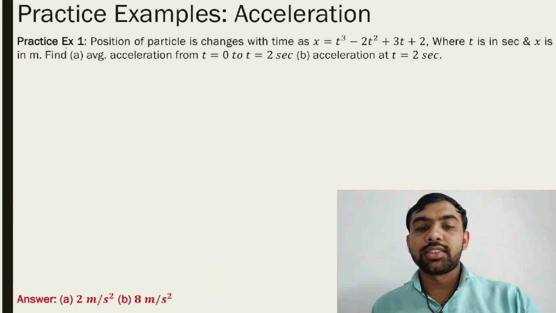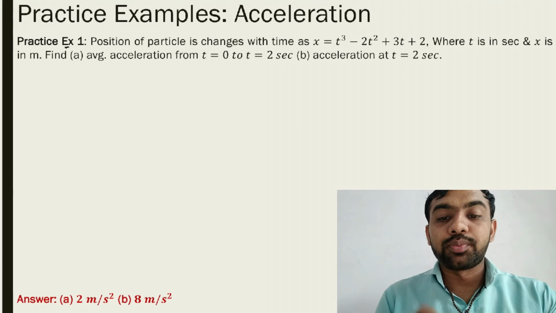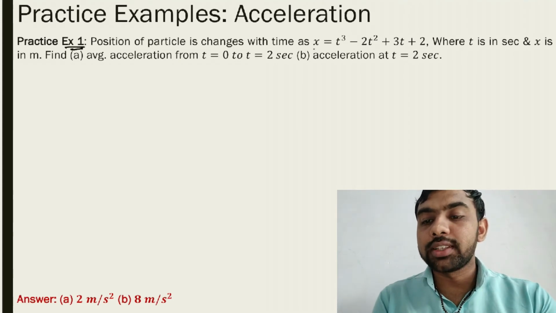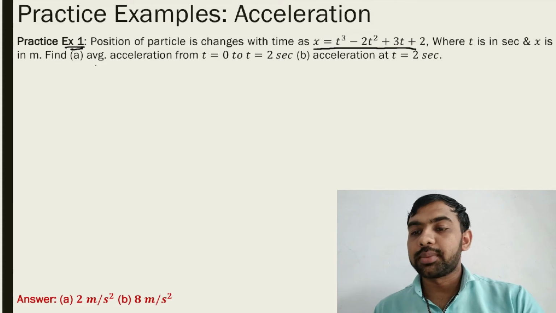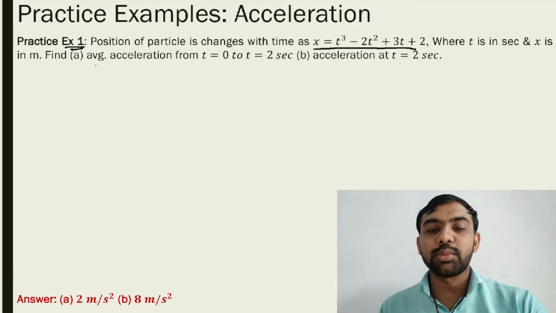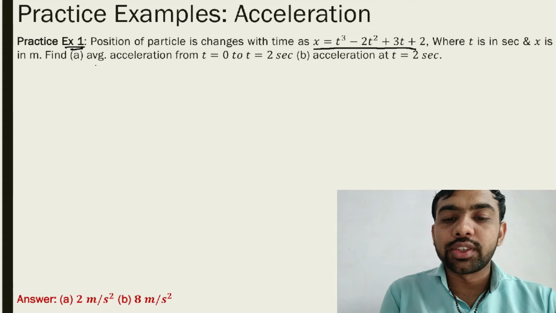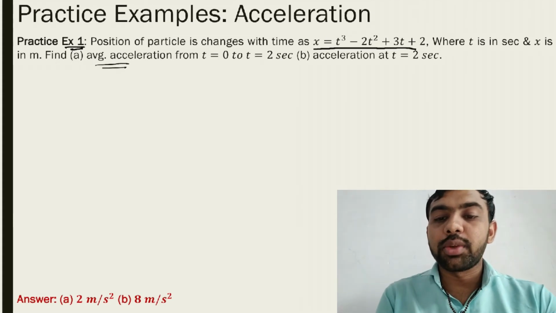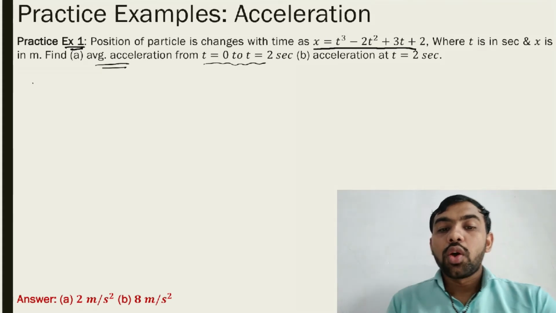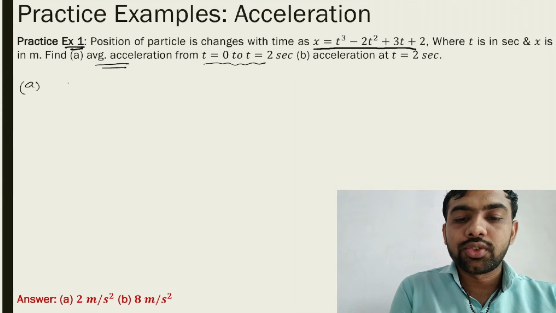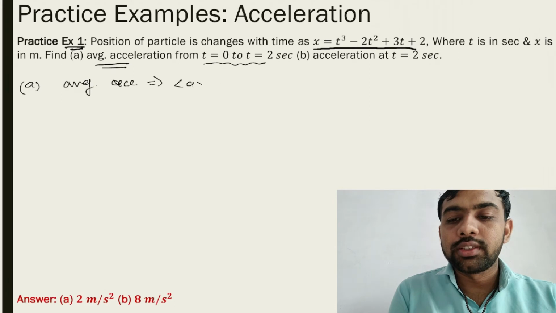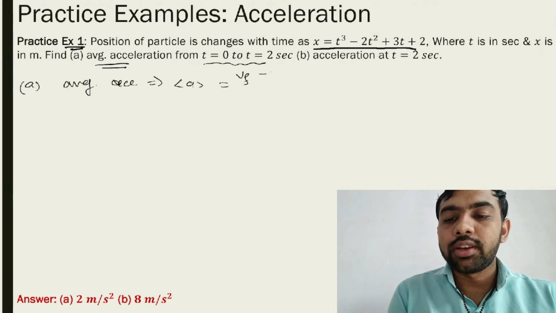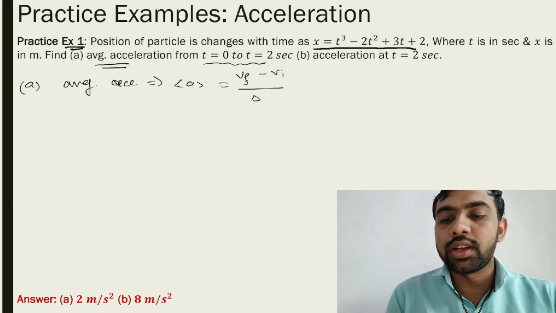Okay, let's see some examples. We solve some examples based on acceleration. That is practice example 1. If the position of a particle is given as x equals t cube minus 2t square plus 3t plus 2, where t is in seconds and x is in meters, find the average acceleration between t equals 0 and 2. What is average acceleration? Average acceleration is equal to v final minus v initial upon delta t.